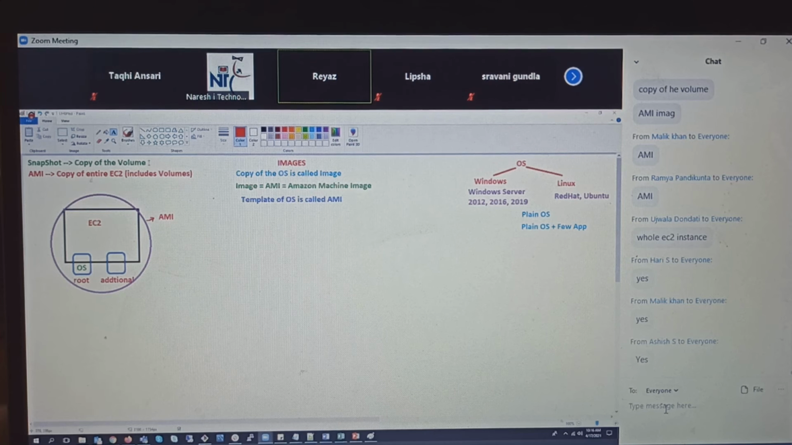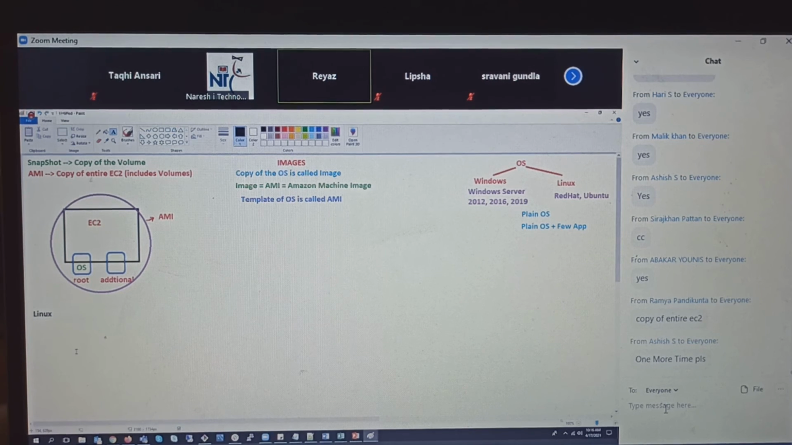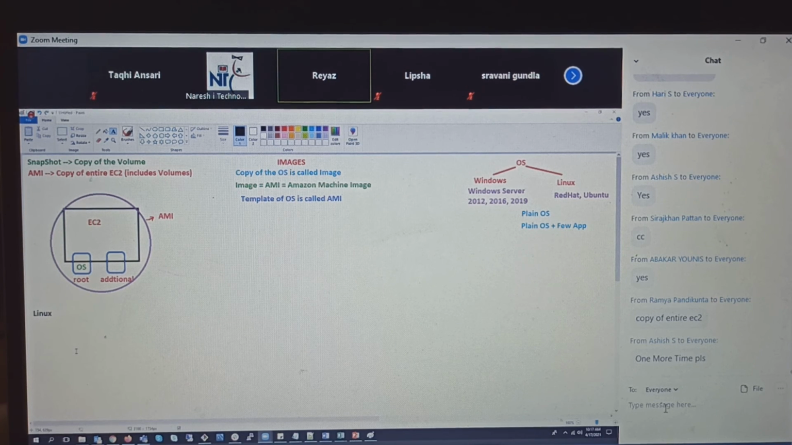I'll give another example. So Linux. For example, guys, AWS is already providing you the Linux image, na? Basic. Guys, remember, when you are going and launching an EC2 instance, you don't need to worry about this operating system. Images are readily available from AWS.